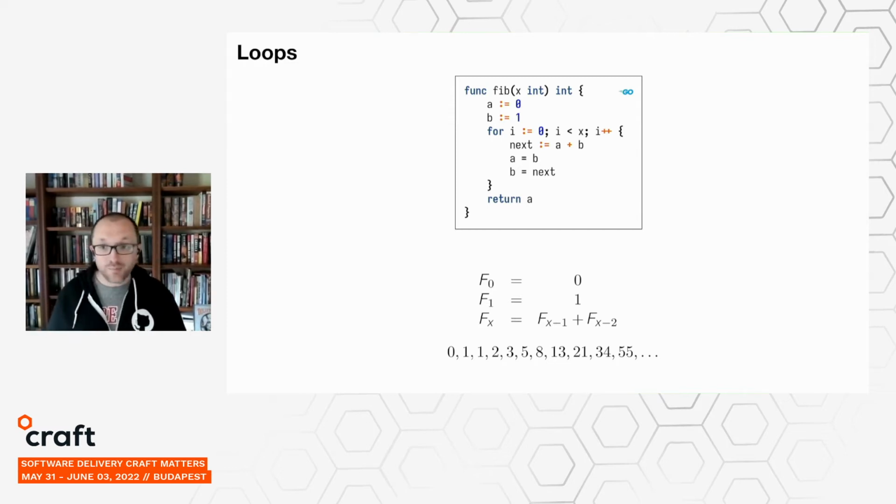Here I'm going to call them A and B. And then we just loop through the numbers that you've requested, calculating the next value and sliding it into our window of previous values. Once our loop finishes, we know that A will contain the Fibonacci number that was requested.